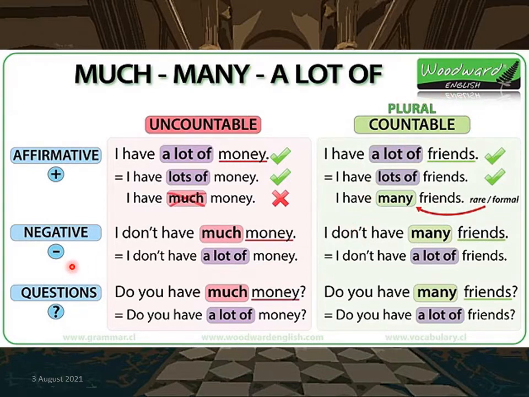For negative statement, the example is I don't have many friends. I don't have a lot of friends. Okay, maksudnya yang boleh dikira, boleh guna many and a lot of. Okay, for questions, the example is do you have many friends? Do you have a lot of friends?